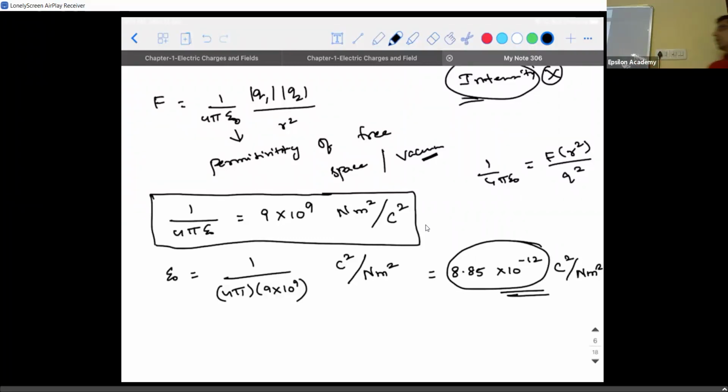Okay. Now I have a question. When I asked you about epsilon naught, you told me it is the permittivity of free space, right? Let's try to understand its significance. By using the word permittivity, are they trying to tell us that a particular medium is allowing the charges to interact or resisting the charges to interact? So I have one charge here, I have another charge here. If these two are positive charges and they have the provision to interact with themselves, in the sense this can exert a force on the other and vice versa.